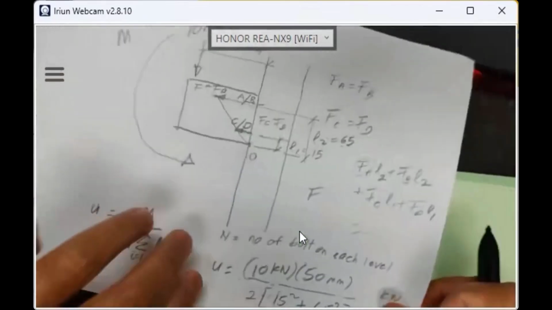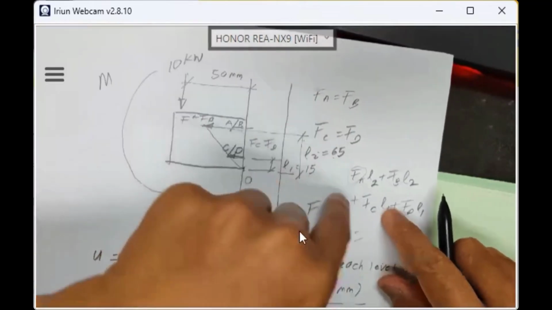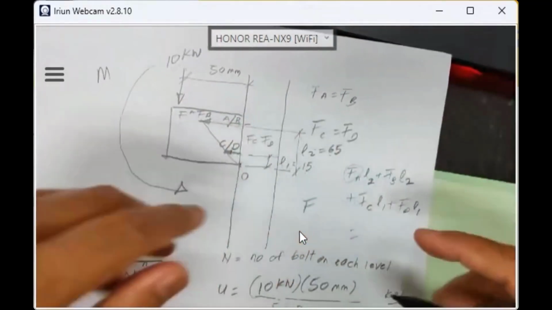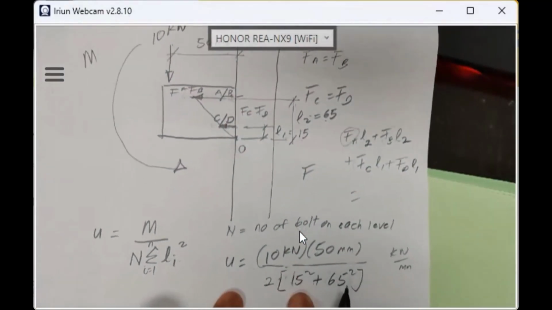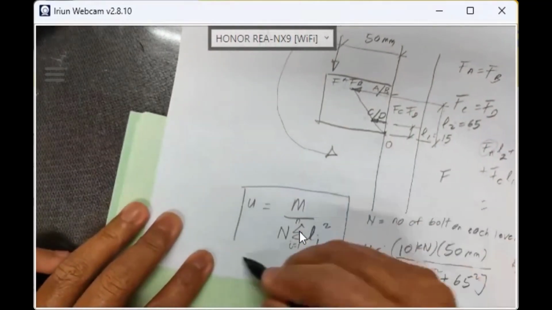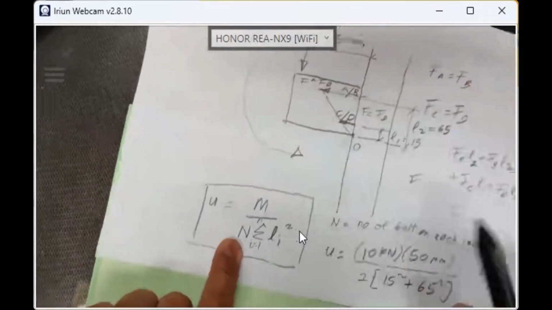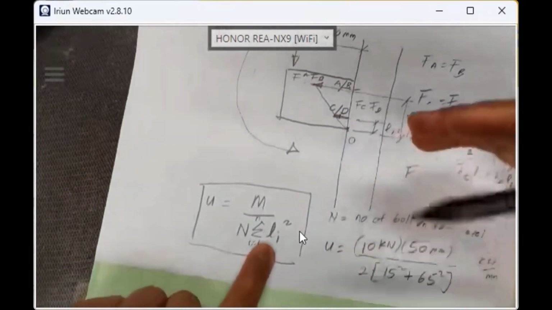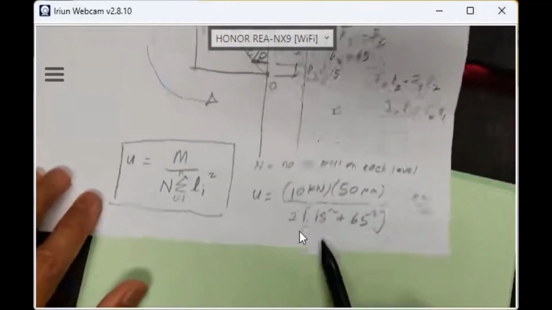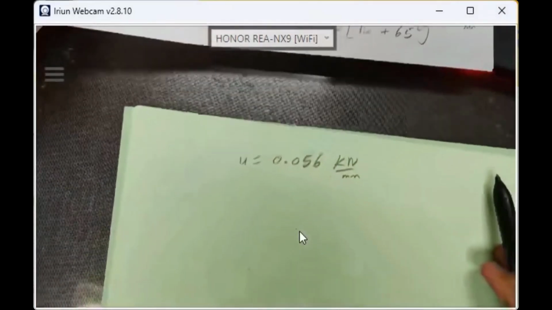From this equation, the total moment 500 kilonewton meter equals FA times L2, FB times L2, plus FC times L1. So they make the equation per unit length. This is the basic formula, take note, guys. It may be slightly different from the PowerPoint. This N is the number of bolts per level, and we only have L1 and L2, so L1 square plus L2 square, 15 square plus 65 square. So we get U is 0.056.